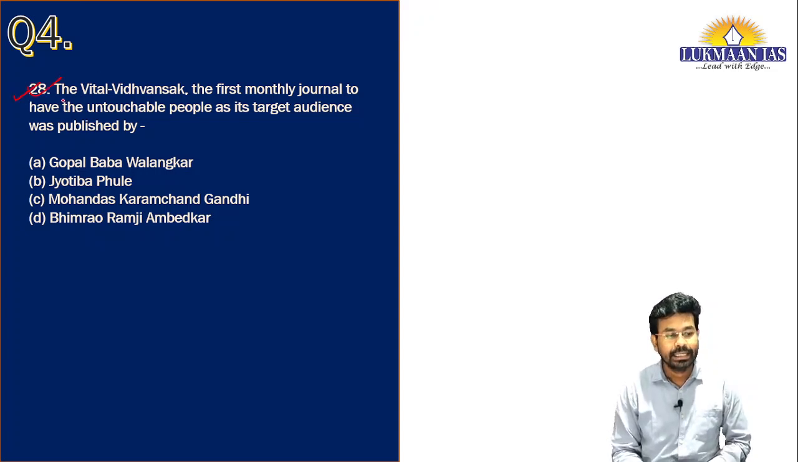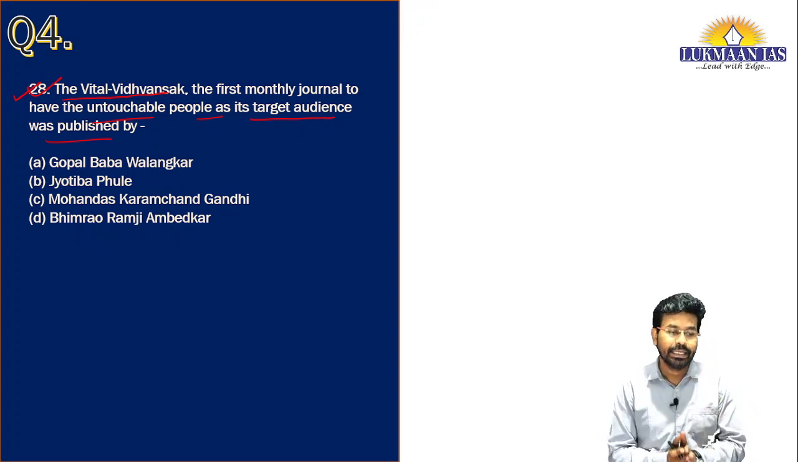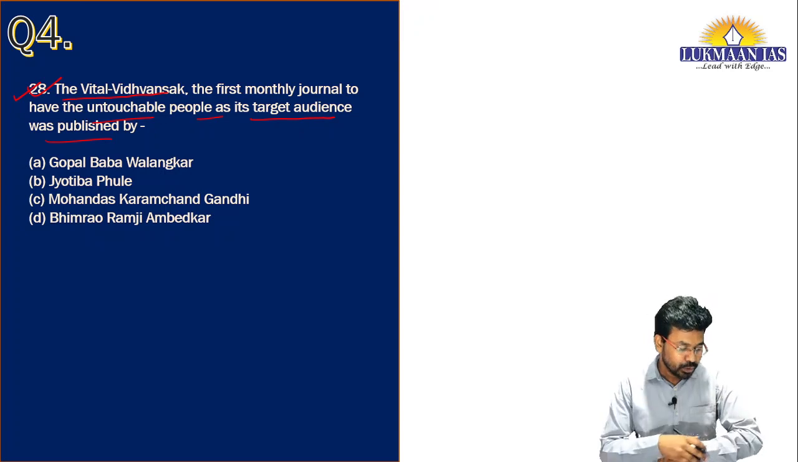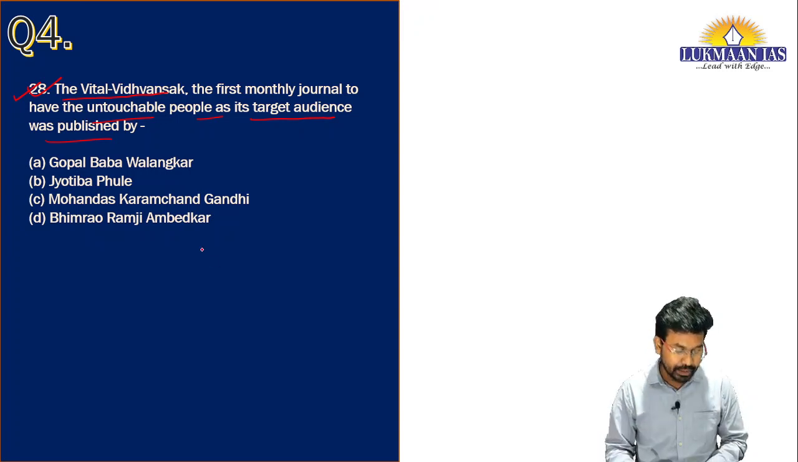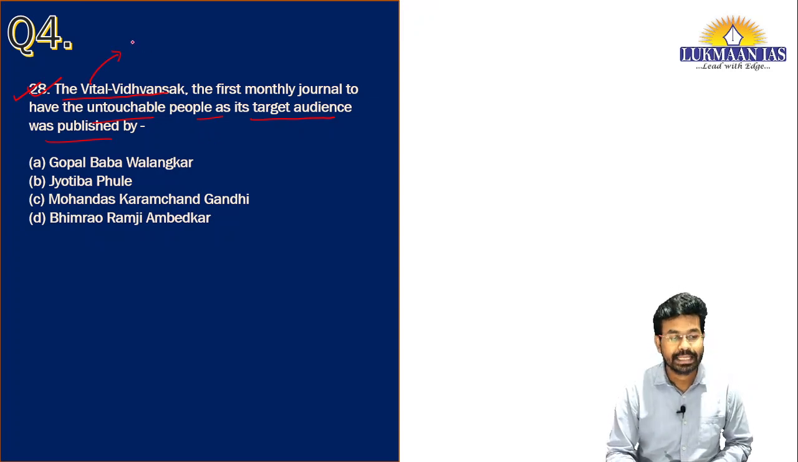This question says the Vital Vidwanshak, the first monthly journal to have the untouchable people as its target audience, was published by. Options are A, Gopal Baba Walankar, option B, Jyotiba Phule, option C, Mohandas Karamchand Gandhi, and option D, Bhimrao Ramji Ambedkar. Before we understand this topic, we need to understand the meaning of the term the Vital Vidwanshak. Vital Vidwanshak stands for destroyer of Brahminical or ceremonial pollution.